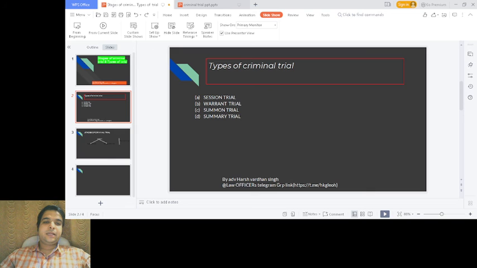And then comes the summary trial. The summary trial is the fast-forwarding trial. We can also say a speedy trial, where the procedure is very simplified and very simple so that everyone can get justice. The important quote also comes from this trial: justice delayed is justice denied. In a summary trial, the accused can be discharged by a simple fine also.